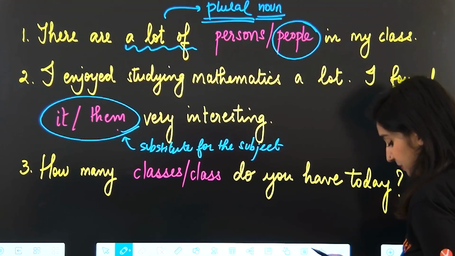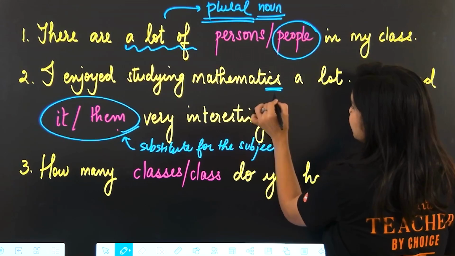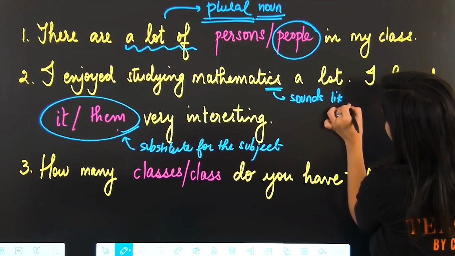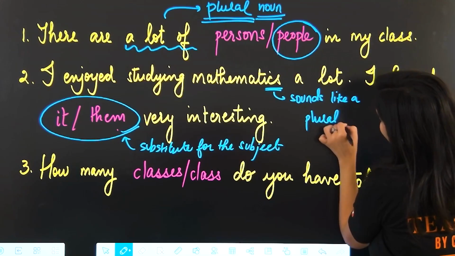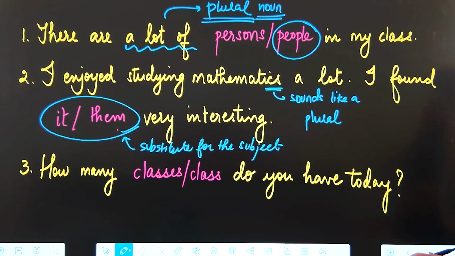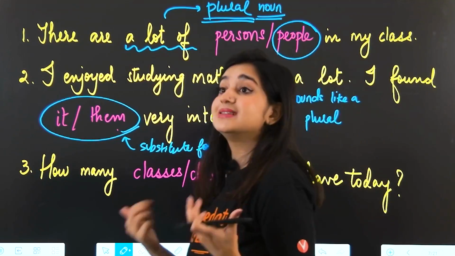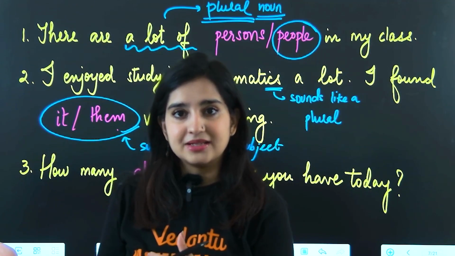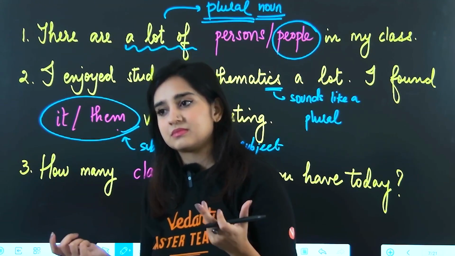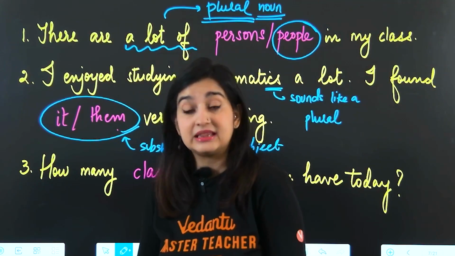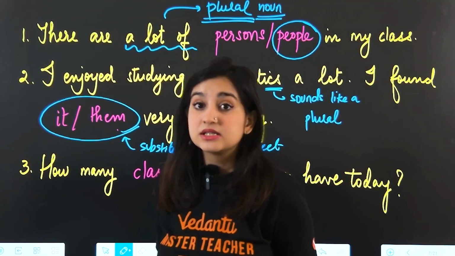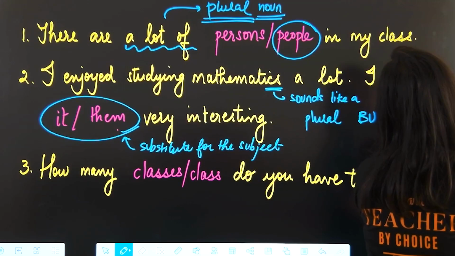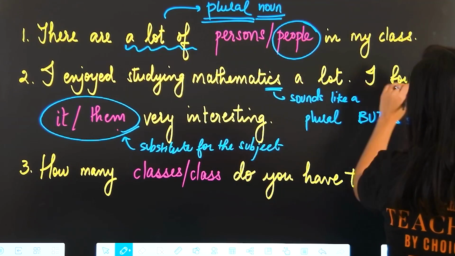Okay. Now here the problem is mathematics as a subject sounds like it is plural. Also, it ends with S, right? But actually, all these subject names are always treated as singular nouns. Economics, mathematics, okay? I like studying politics. Even in that case, it will be treated like a singular noun. So here mathematics is singular. So here there's no verb issue.